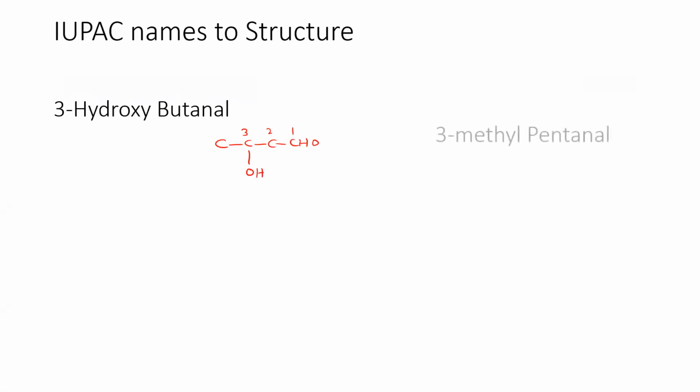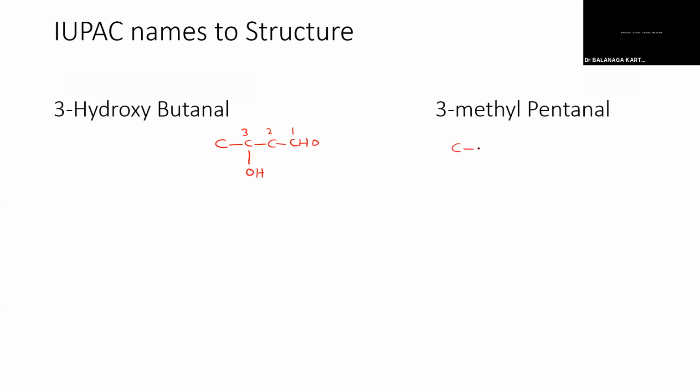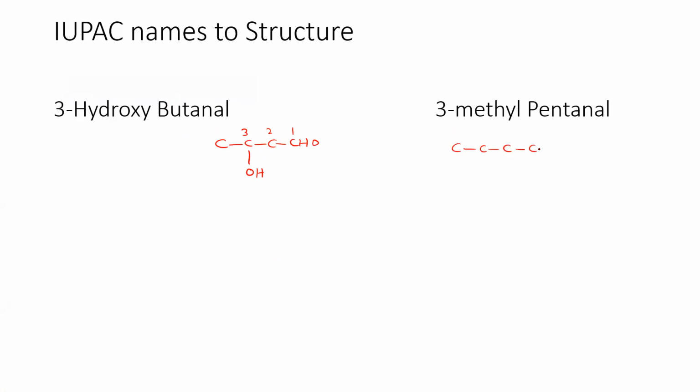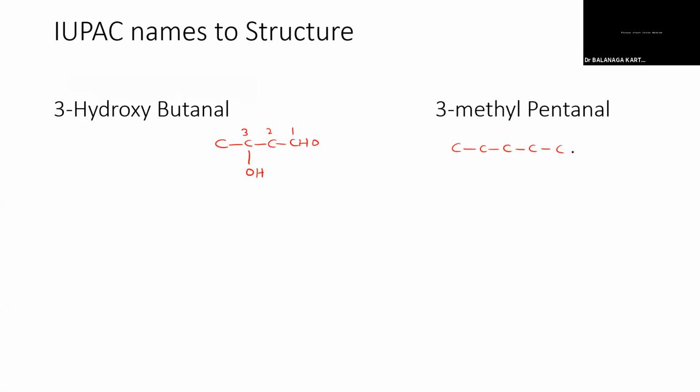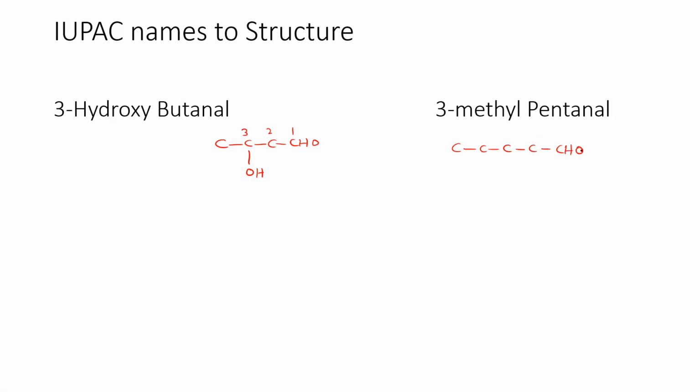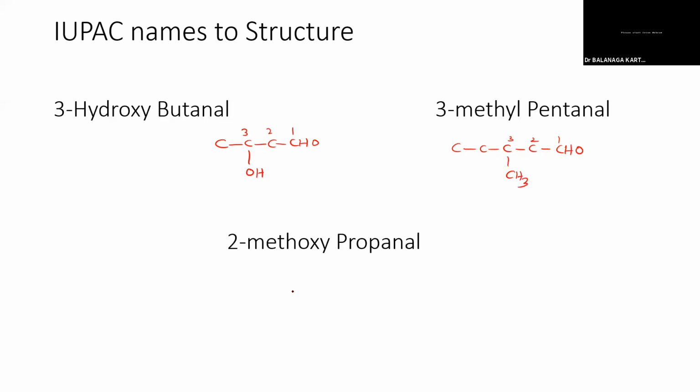Yes, sir. 3-methyl pentanal. How can we write? Sir, first will be CHO carbon, then 5 carbon, the pentane. At the third carbon, we'll put a methyl group. Very good. CHO, and then in the third position, the middle one, you should put a methyl group. Very good.